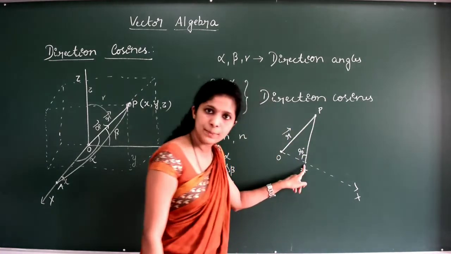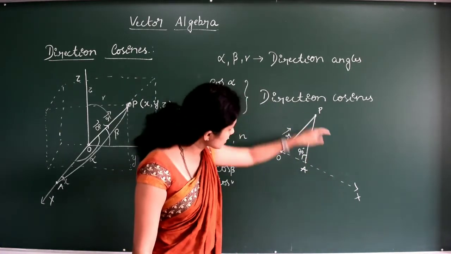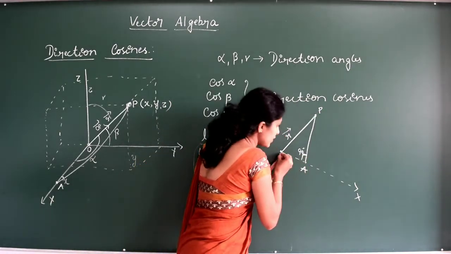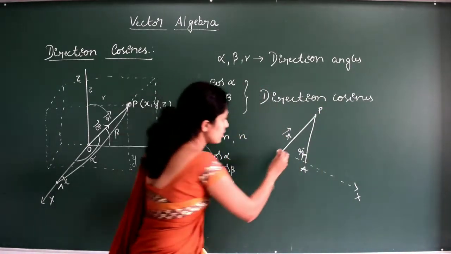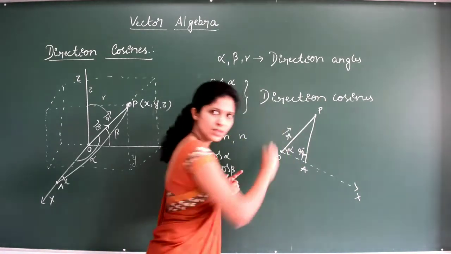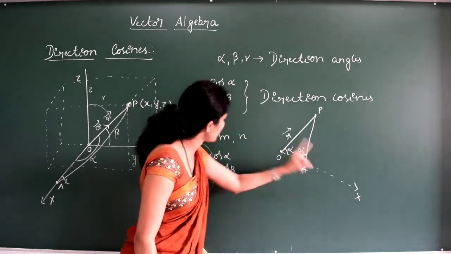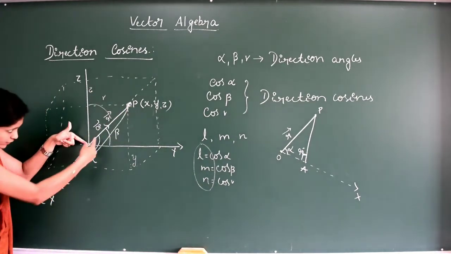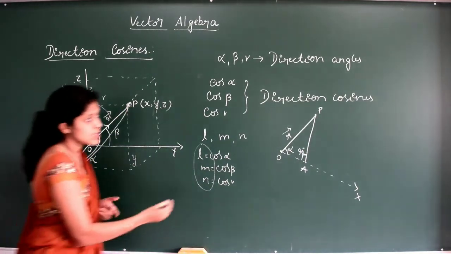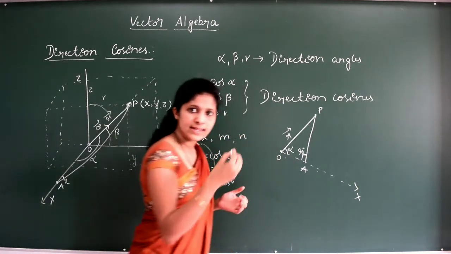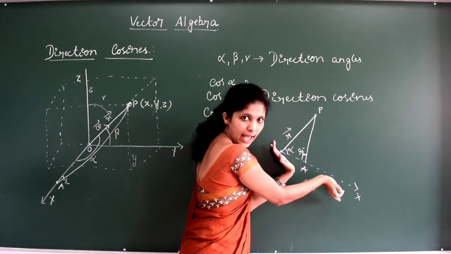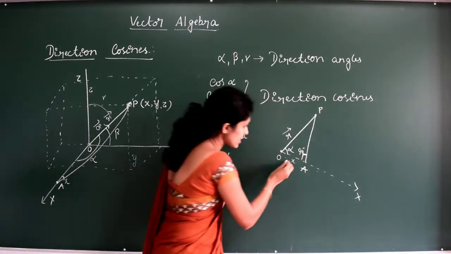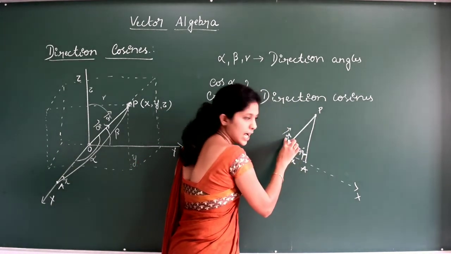Now we have considered one point A on the x-axis. Now if you join P and A, it makes an angle of 90 degrees with OA, and already the angle between OP and OA is alpha. Here you can see OP with OA makes an angle alpha. So this will be alpha. Now as I told you, this length along the x-axis is represented by x. Now this is x and this is the R vector.